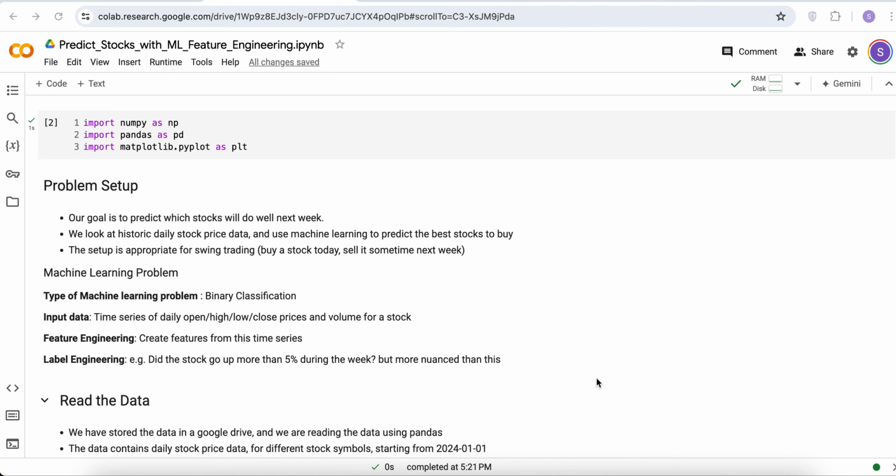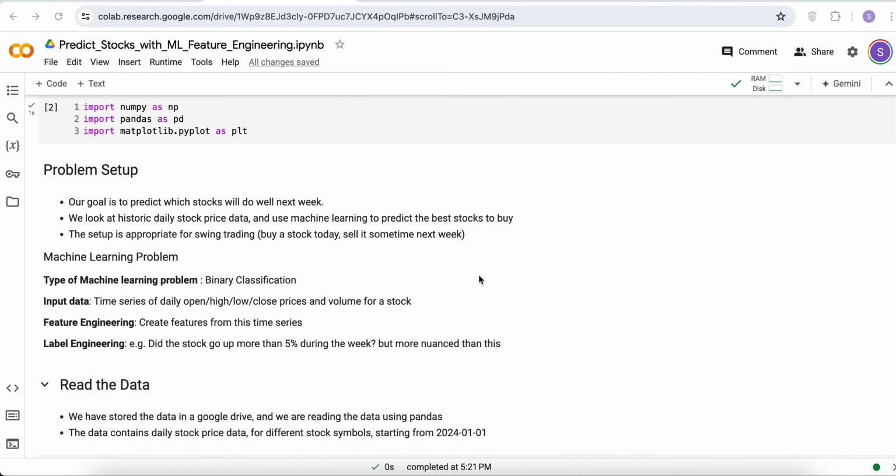So we are going to use Python and different machine learning algorithms in order to be able to predict the price of stocks a few days ahead. This is a swing trading setup. It's not a day trading setup. And what I mean by that is that we're going to predict how a stock is going to do in the next week if we buy the stock today and sell it sometime next week.